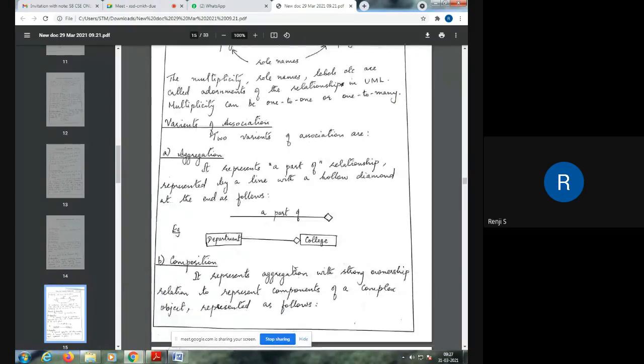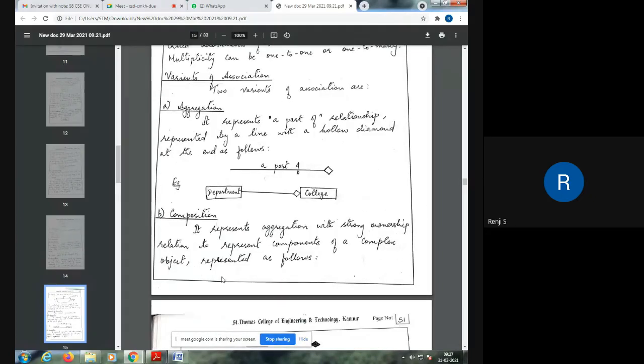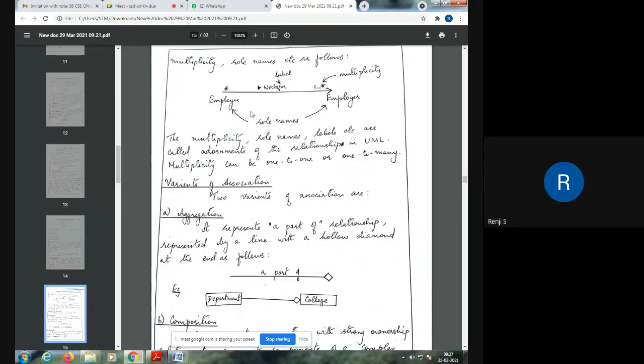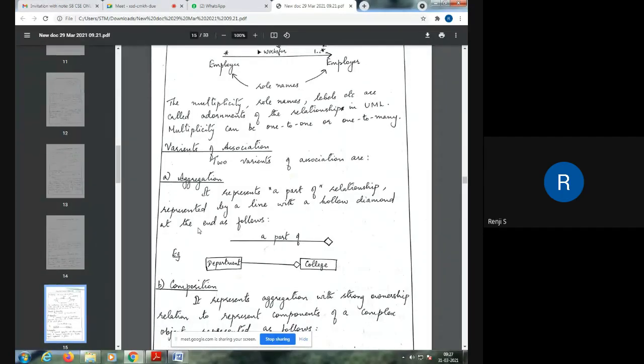Now, the association relationship has two variants. One is aggregation, another is composition. Variants means they are association relationships but with slight differences. Aggregation represents a part-of relationship.